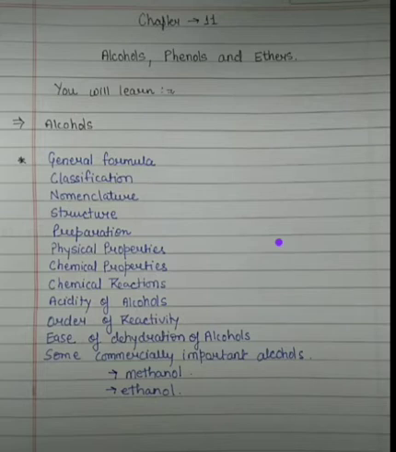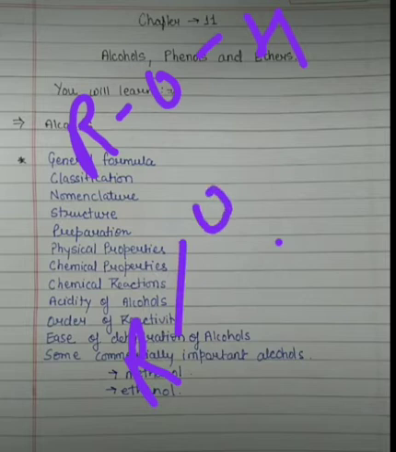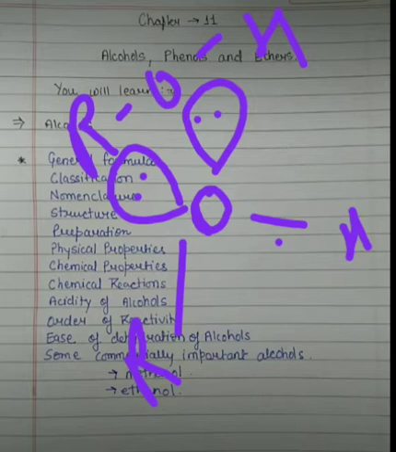If you see the structure of any alcohol, suppose we take the very simple ROH, here you can see the R, O and H, and for oxygen there will be 2 lone pairs. So this is the structure of alcohol.